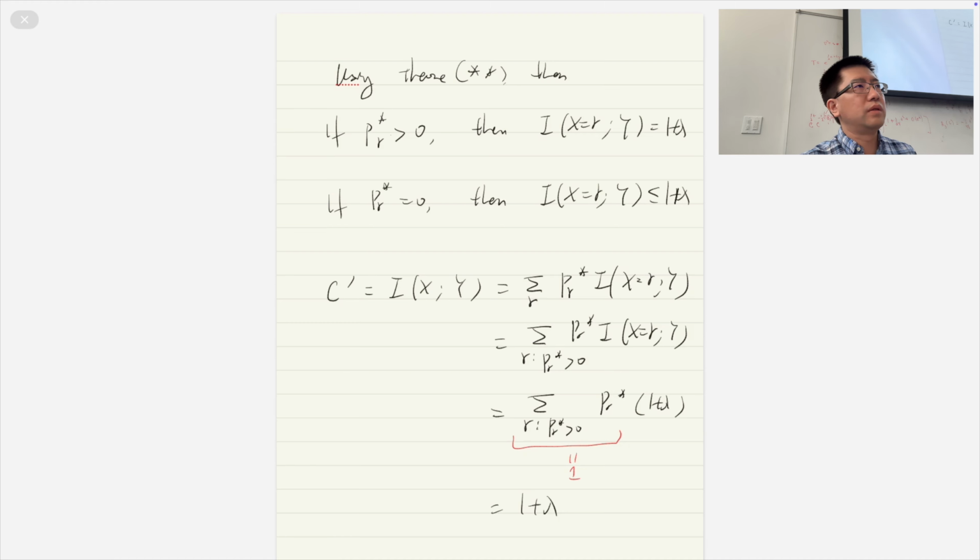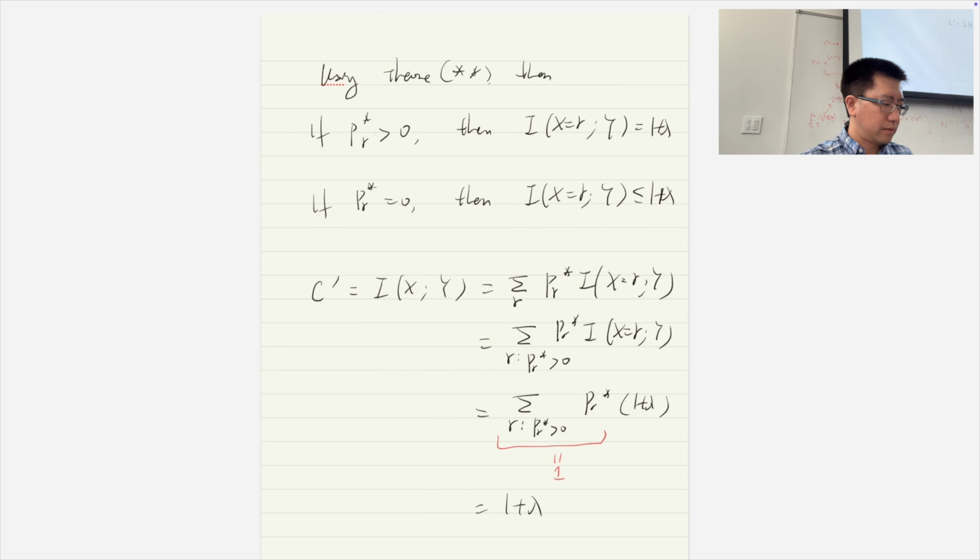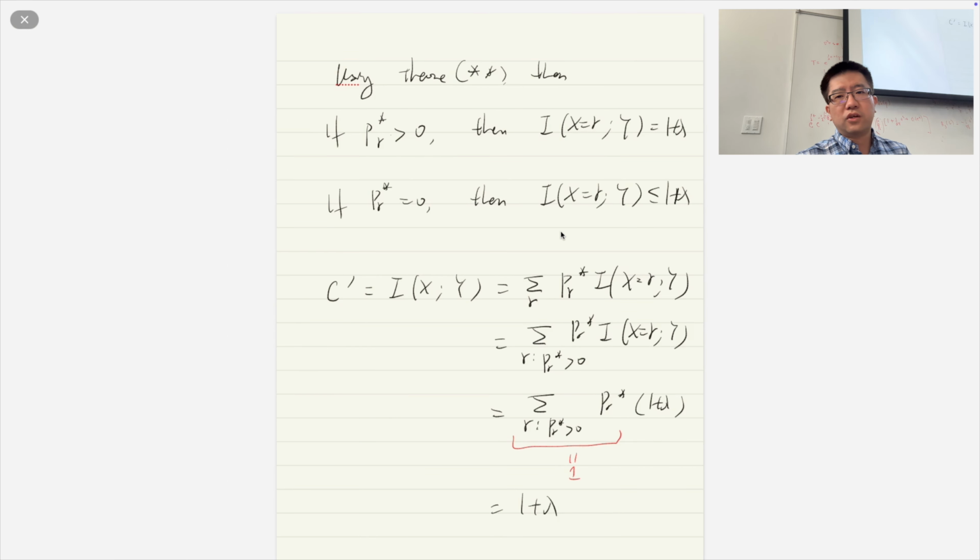And the beauty here is as follows. When P(r) is bigger than 0, all the mutual information is the same, equal to 1 plus lambda. When P(r) equals 0, this is less than 1 plus lambda.